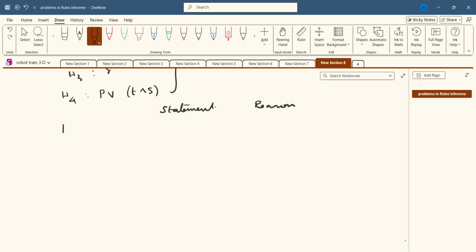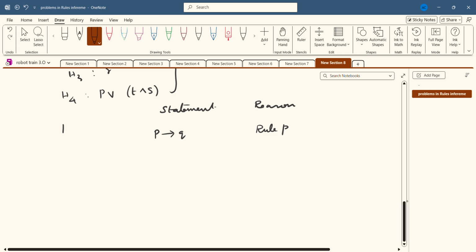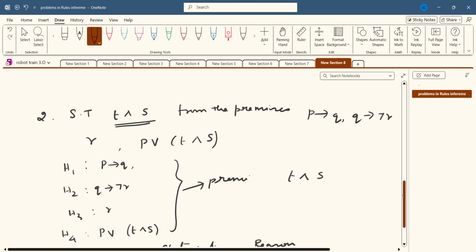Okay, first one, I can introduce the first premise P conditional Q. So I can write rule P. I already told you rule P means a premise may be introduced at any step in the derivation. It is not necessary to introduce the premises in order, first, second, third.